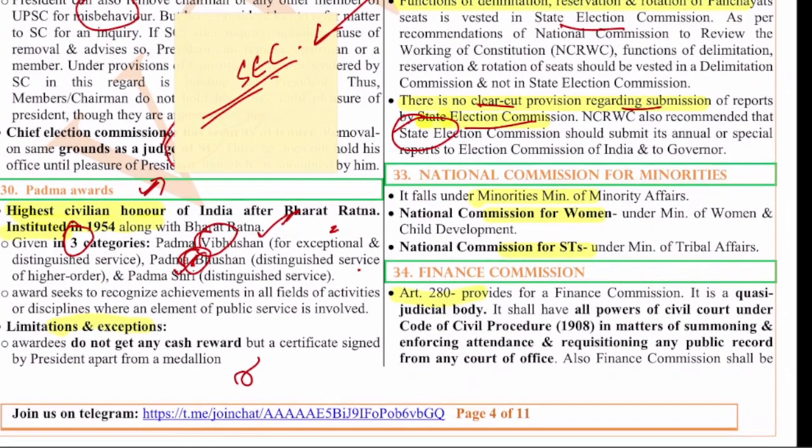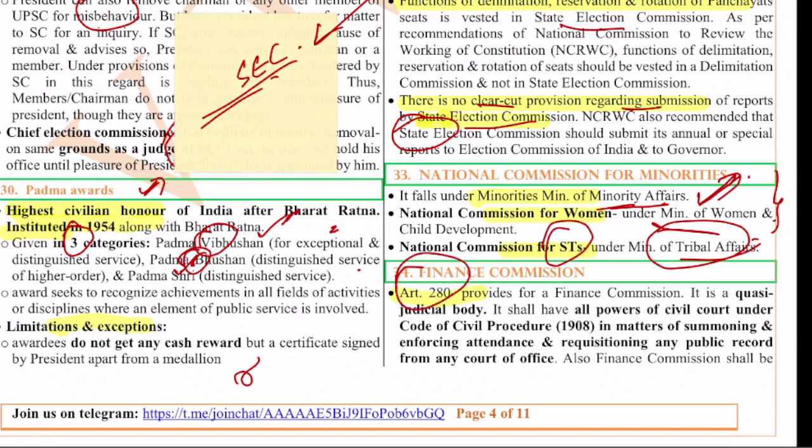Next question, the National Commission for Minorities. Basically, it falls under the Ministry of Minority Affairs. And the National Commission for Women falls under the Ministry of Women and Child Development, and the NCST under the Ministry of Tribal Affairs. Okay, so all these things.